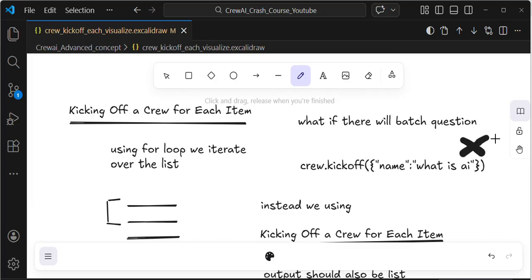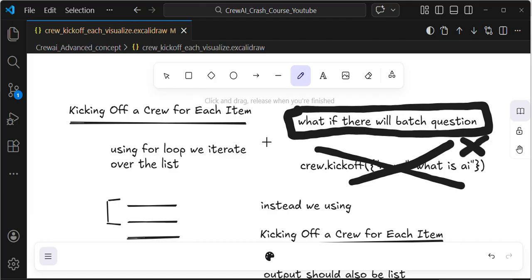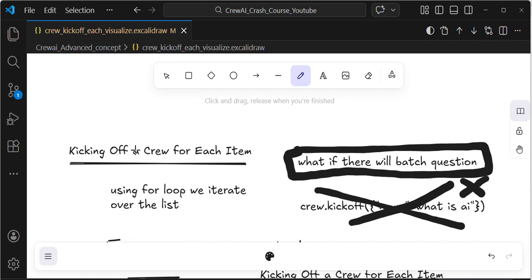If we have a batch of questions, a bunch of questions inside a list or any other type, and we have to process them, this technique is not capable of doing it. So in that case we need to use another technique: kick off a crew for each item. There will be one parameter for that.